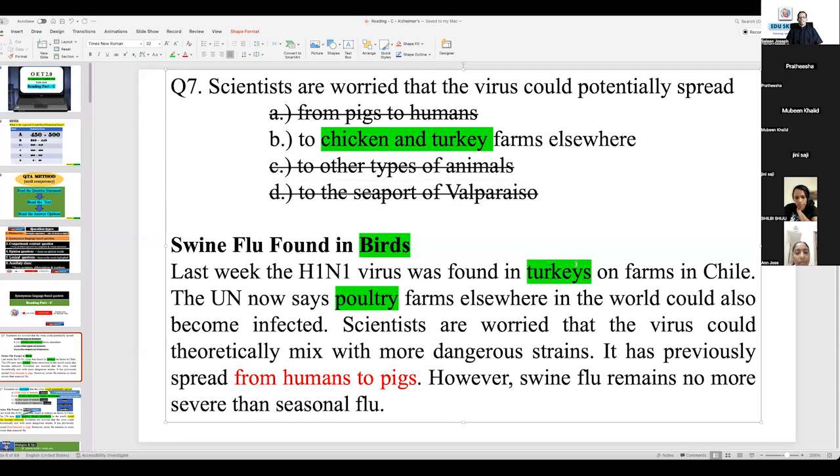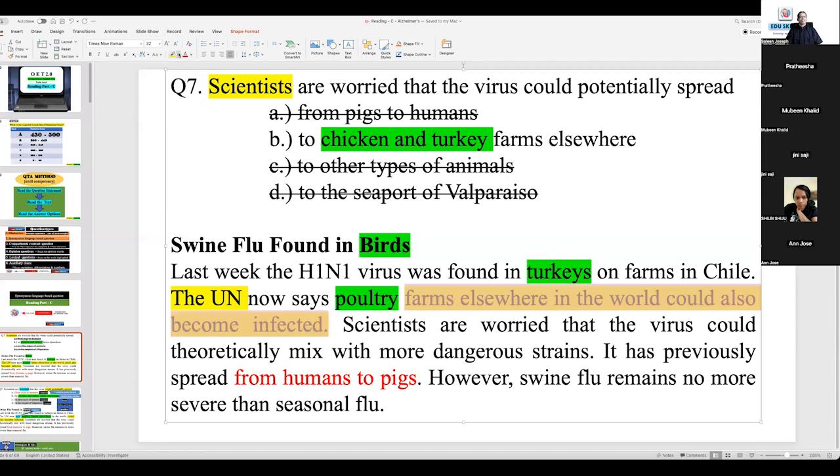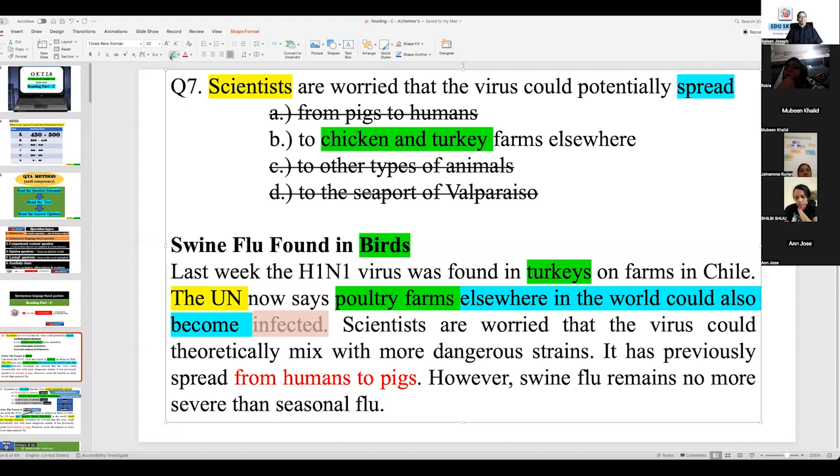Chicken and turkey, birds, turkeys, poultry. The UN now says, the UN is the synonym of scientists here. UN cannot speak, right? Scientists in UN now says poultry farms elsewhere in the world could also become affected. Do you have any similarity with the answer option? See, chicken and turkey farms, poultry farms, they are synonymous, right? And elsewhere you have in the world could also become infected. Spread is synonymous of infected.